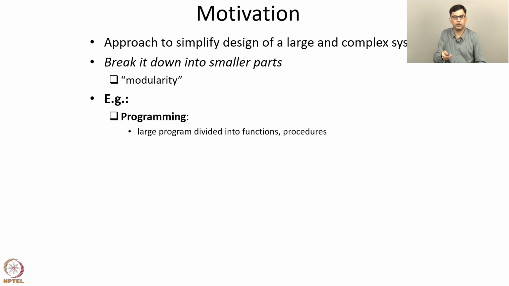In programming, a large program is divided into functions and procedures, and different functions and procedures can be developed by different programmers after they have agreed on the interfaces between different functions and procedures. In particular, the arguments to be passed to different functions and the return values of different functions and so on. So once programmers have agreed upon these, different programmers can develop different functions and procedures.